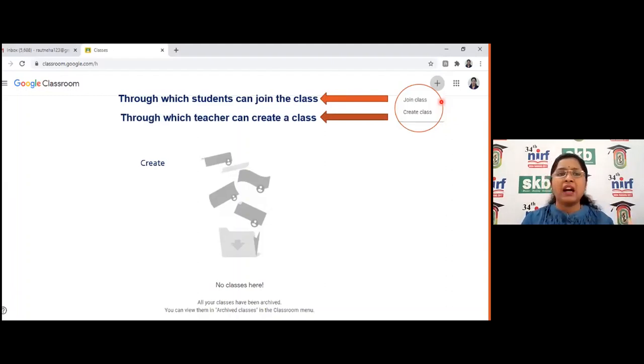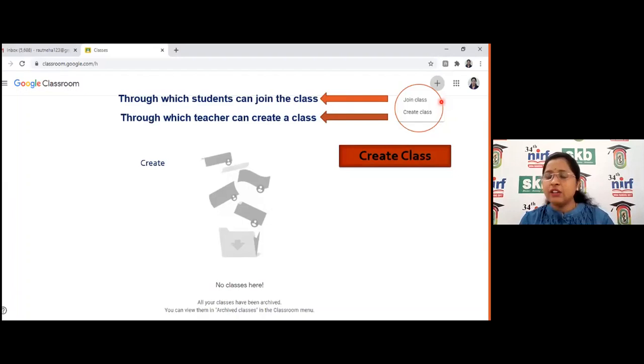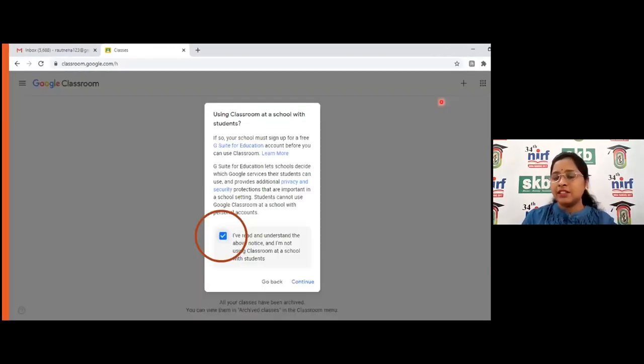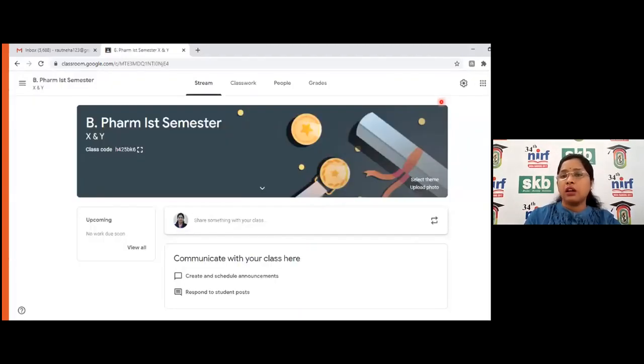So you can create any number of classrooms through your login. Here, being a teacher, after clicking on create classroom, it will ask you to accept the terms and conditions of Google Classroom. And after clicking on the terms and conditions, we can design our classroom here. So this is the first page, how the classroom will appear. So this is how to create your Google Classroom.